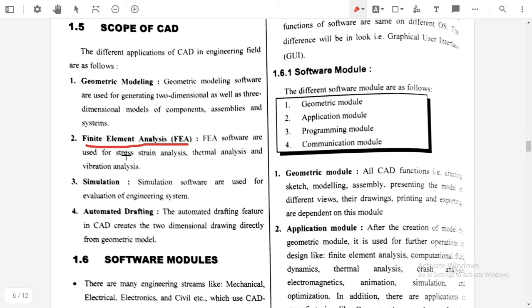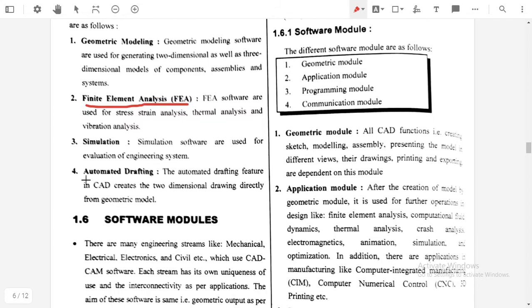So which are the different finite element analysis software? ANSYS is there, then HyperWorks is there, then there is another software, ADINA or ALGOR. These are some finite element analysis software used for analysis purposes, for stress strain analysis, for thermal analysis, or for vibration analysis.